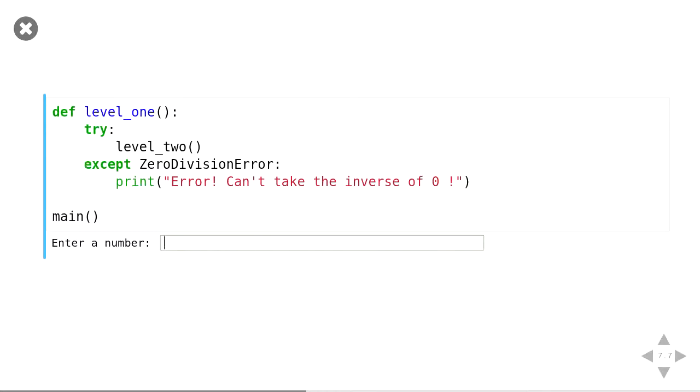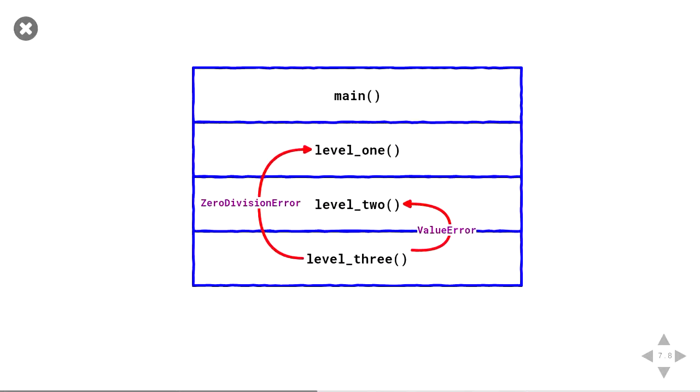So let's run this and put in something like 0, and we get "can't take the inverse of 0." And so again, what's actually happening is level 3 runs, it gets a zero division error, and it goes up to level 2. And it'll go through our try except statement, and it'll say, hold on, I'm not checking for this, keep going, and it'll go up again. And in level 1, we'll try to catch the zero division error. We'll try running the code, and the zero division error will appear, and we'll catch it, and then we'll stop right there.